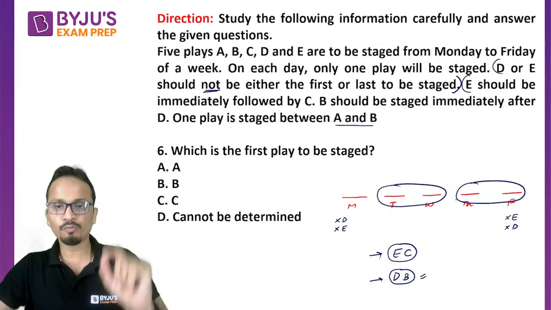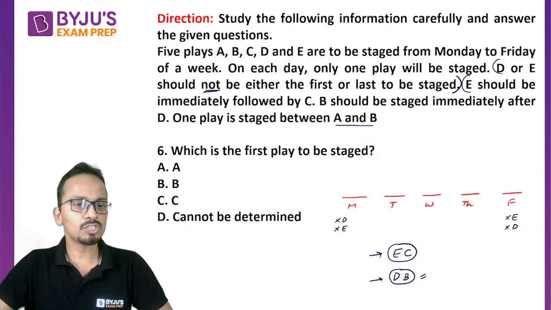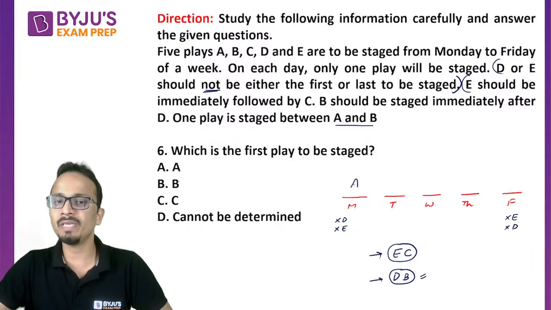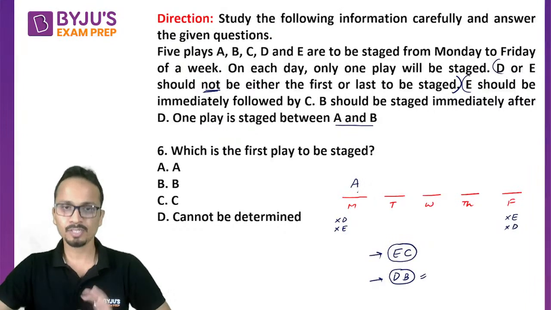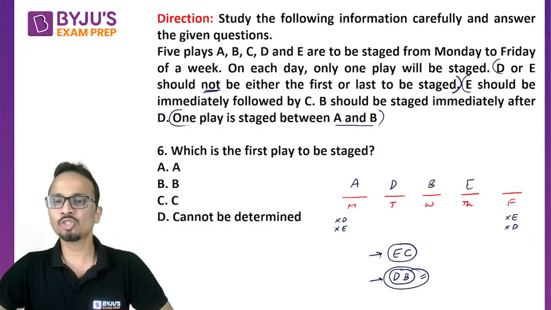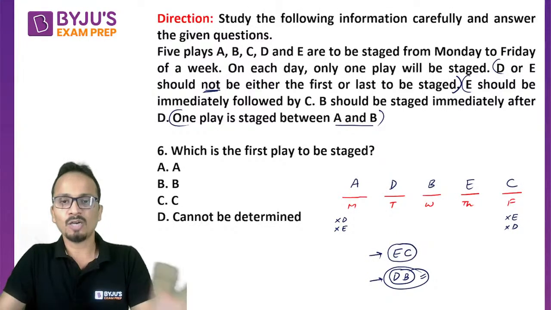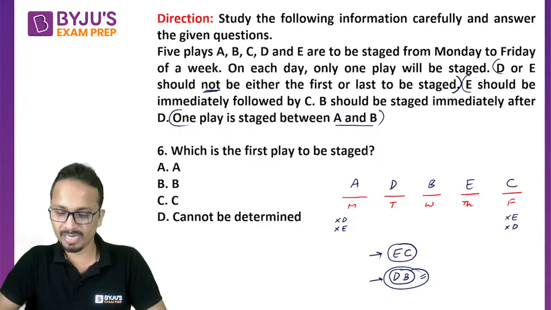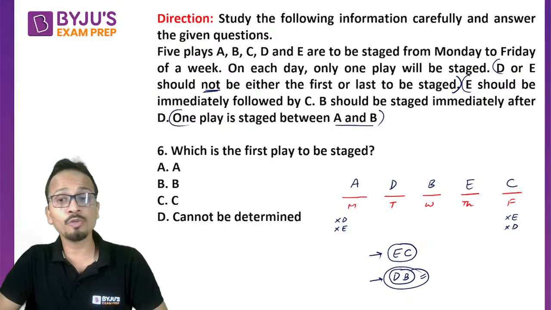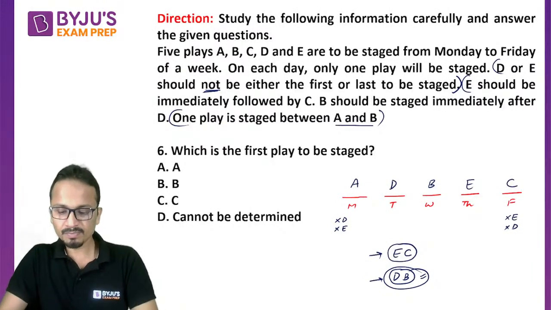All right. So from which play should I start this week? So सबसे पहले Monday पे कौन सा play आ जाएगा? It will be A. So A has to come here. Okay. Now the last condition, one play was staged between A and B. So B will come here. B से पहले क्या आना चाहिए? D according to this condition. And the last 2 plays will be E and C. So this is the fixed order in which all these 5 plays will be played. So Sneha and Tarun, both of you have given the correct sequence. So it will be A, D, B, E, C. All right. Am I clear?